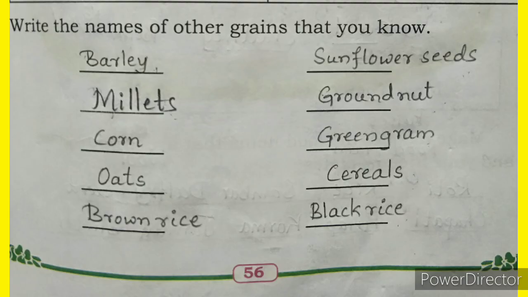See children, here, page number 56. Write the names of other grains that you know. Okay. First one, barley, millets, corn, oats, brown rice, sunflower seeds, groundnut, green gram, cereals, black rice. Okay. So, write these names of grains and complete this activity.